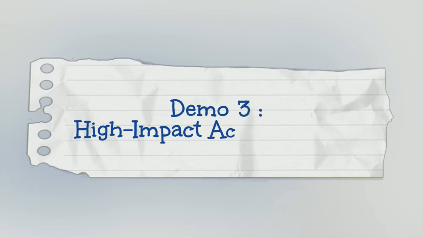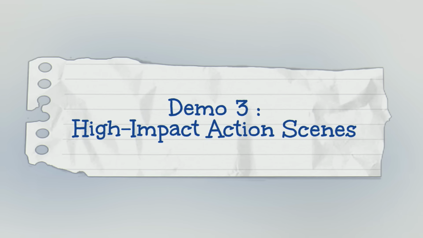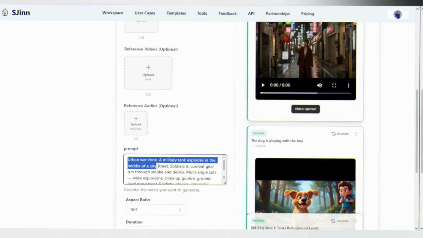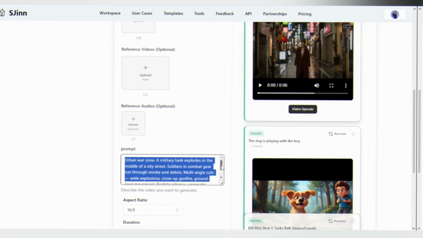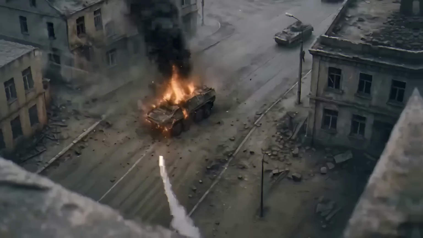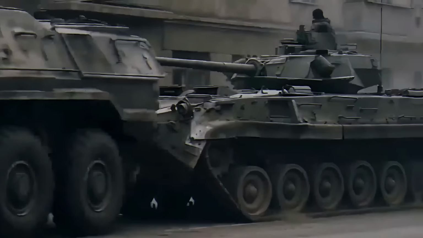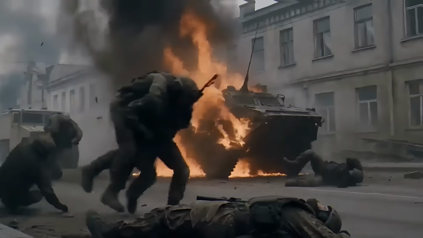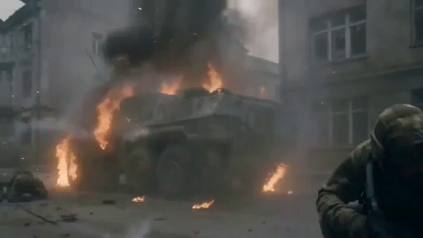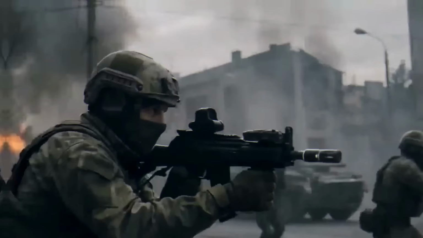Demo 3. High-impact action scenes. Type, "Urban war zone. A military tank explodes. Soldiers in combat gear run." Look at that. It's physically grounded. It's intense.